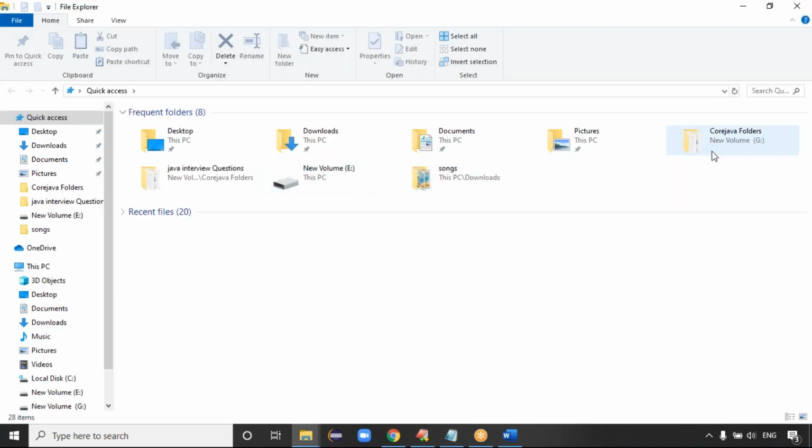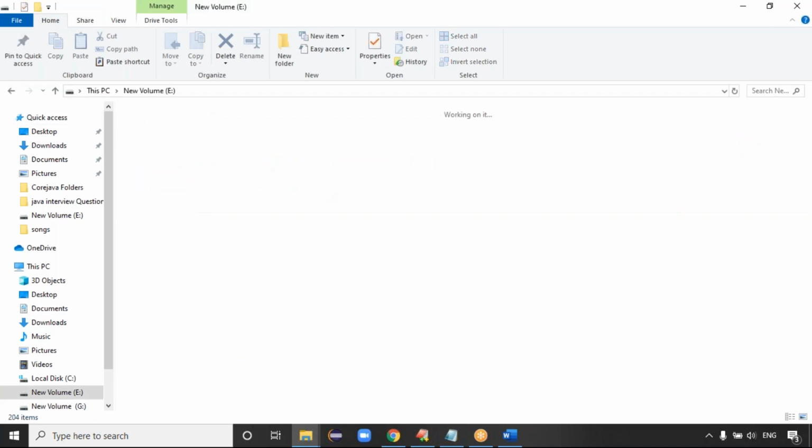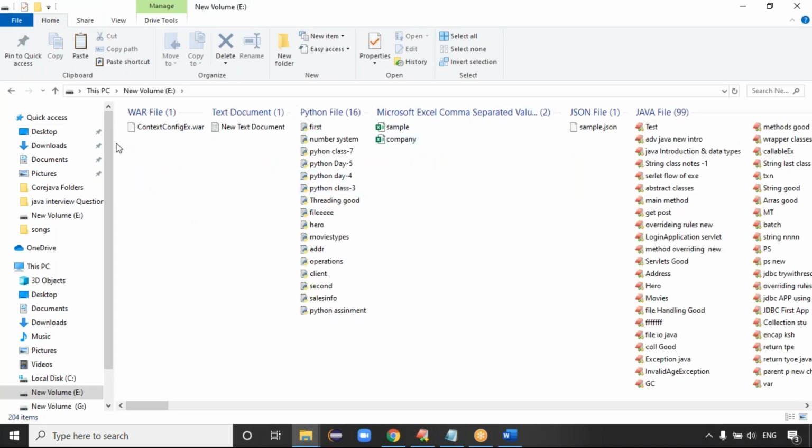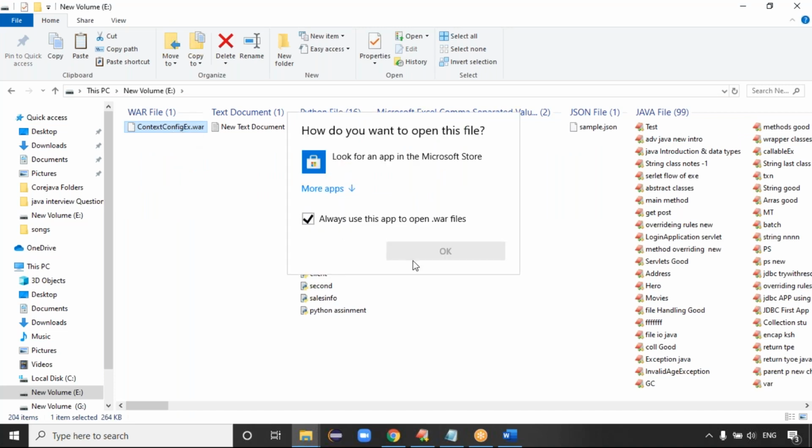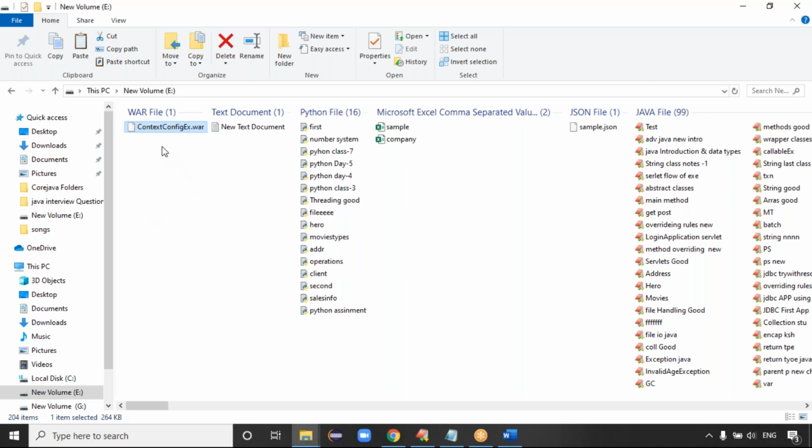So open local disk E. The war file is created. See, context config.war, guys. Exactly. If you want, I can extract this war file. I will show you in the next class how to extract this war file. But as of now, let me deploy this war file into the server, right?